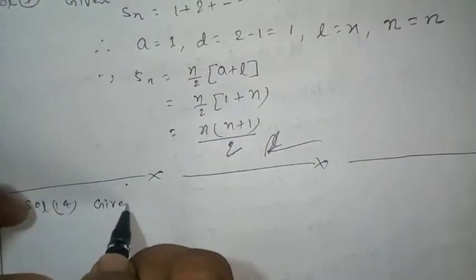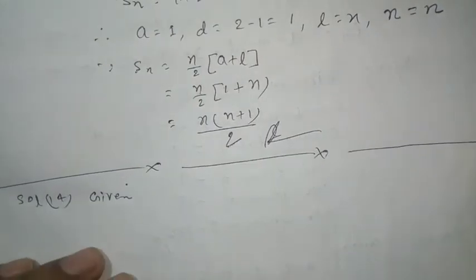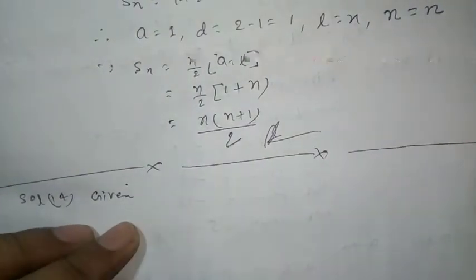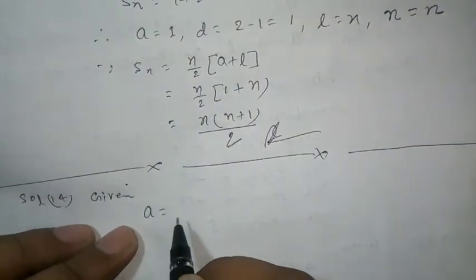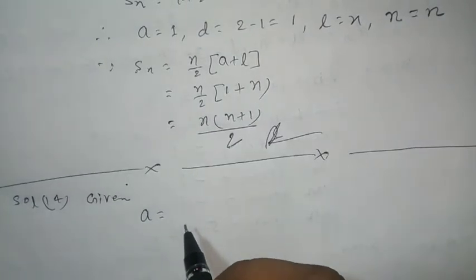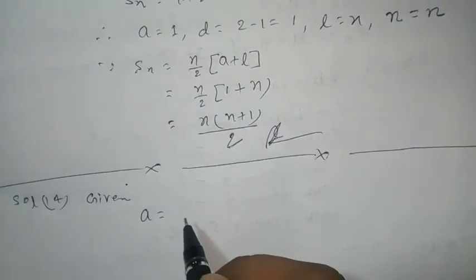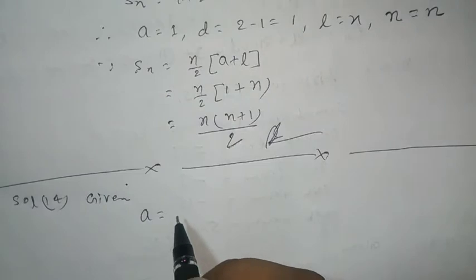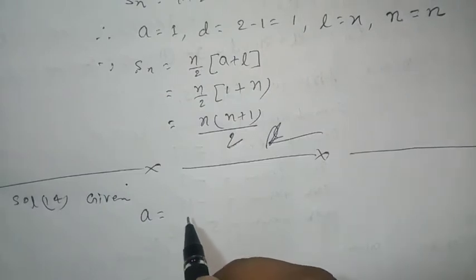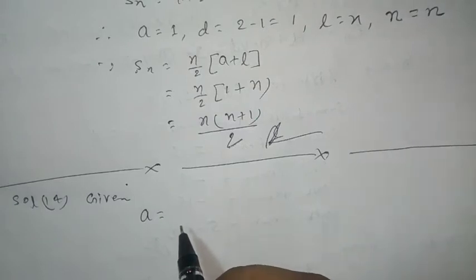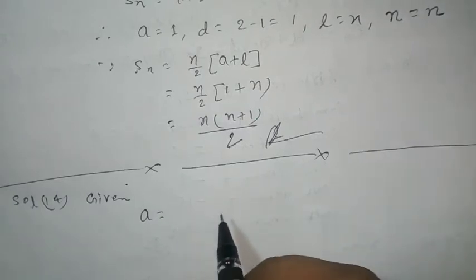Given, the odd numbers between 0 and 50 are 1, 3, dot dot dot, and the last is 49.